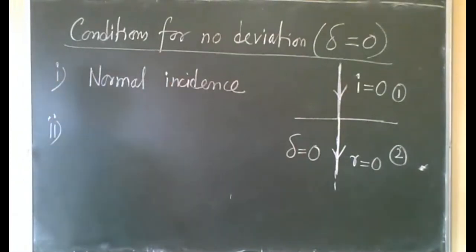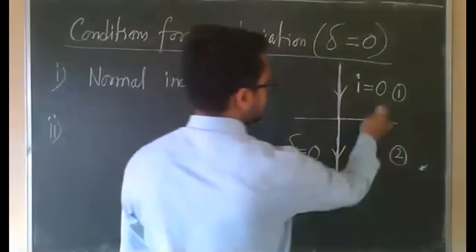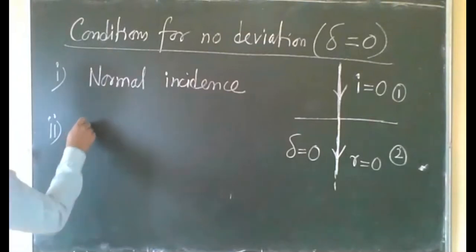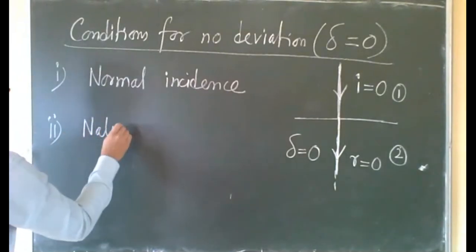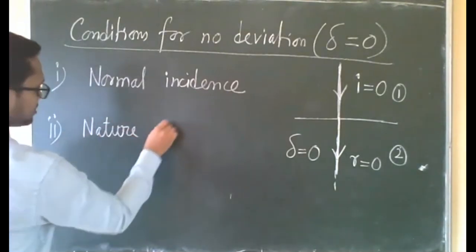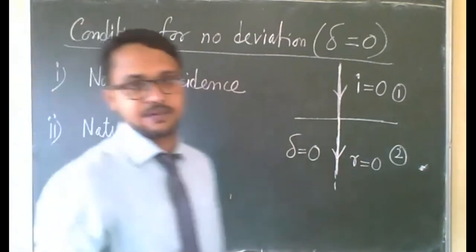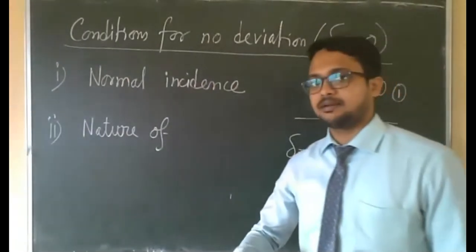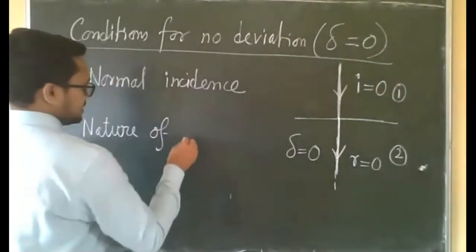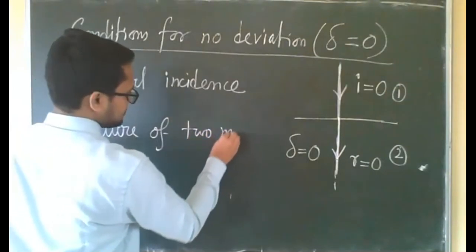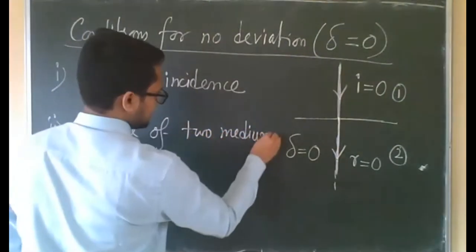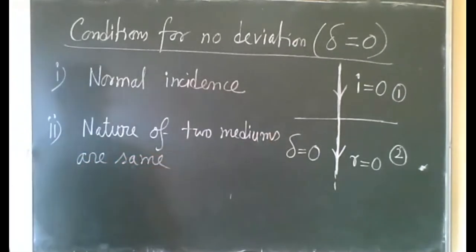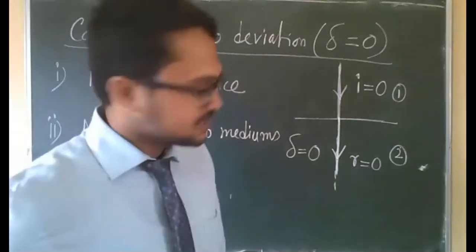Second condition: when the nature or type of the two mediums is the same. Nature is defined here by refractive index. More refractive index means denser medium, less refractive index means rarer medium. So the nature of the two mediums is the same.